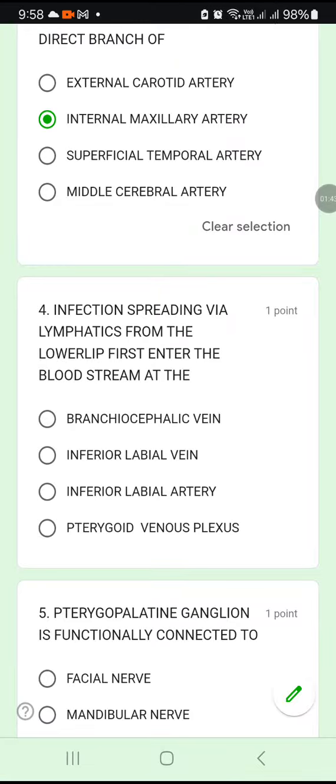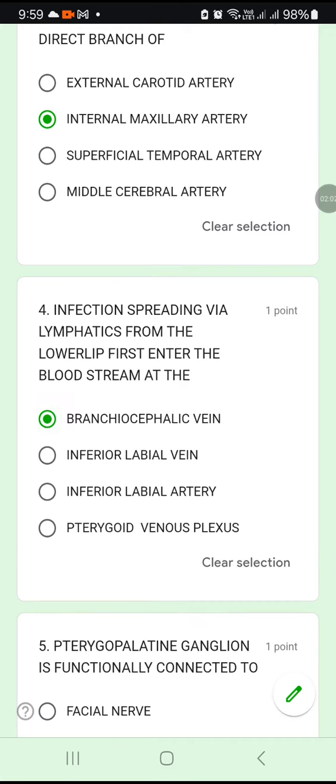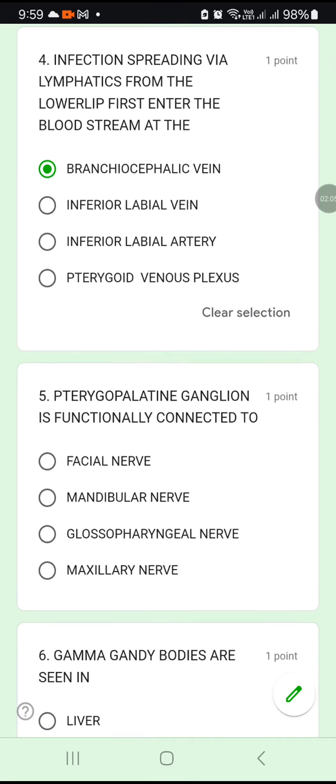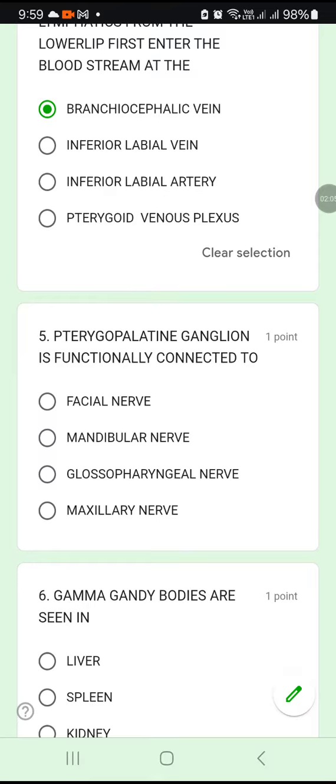Infection spreading via the lymphatics from the lower lip first enter the bloodstream at the brachiocephalic vein, inferior labial vein, inferior labial artery or pterygoid venous plexus. So the infection which is spreading via lymphatics from the lower lip first enters the bloodstream at the brachiocephalic vein. Option A is the answer. Brachiocephalic vein. Coming on to 5.